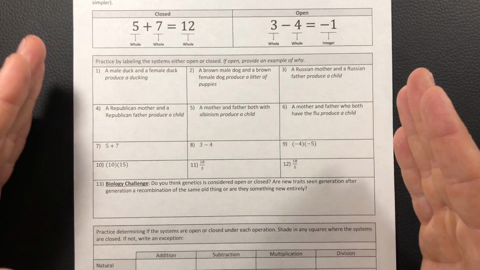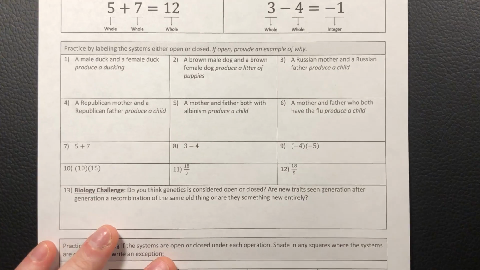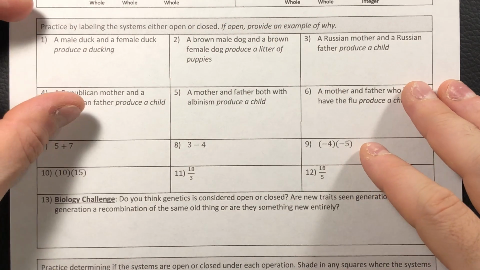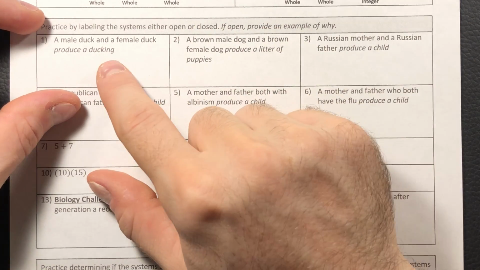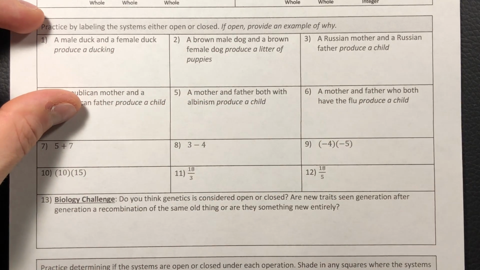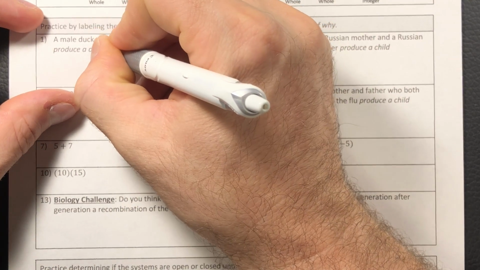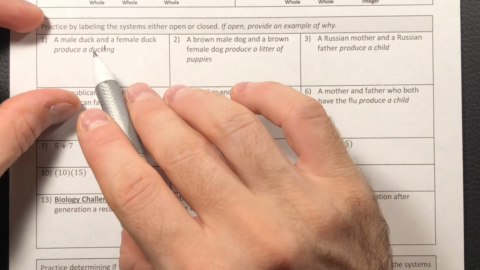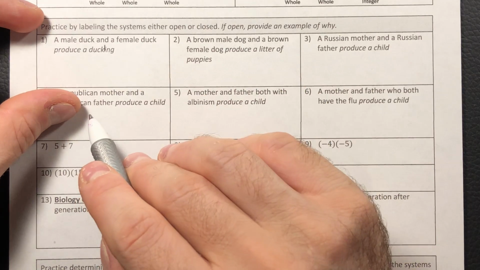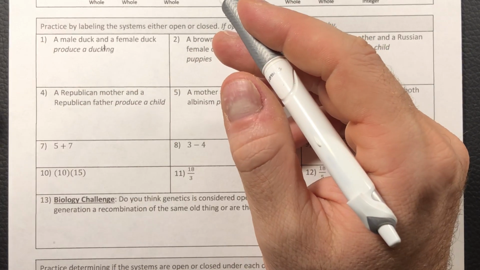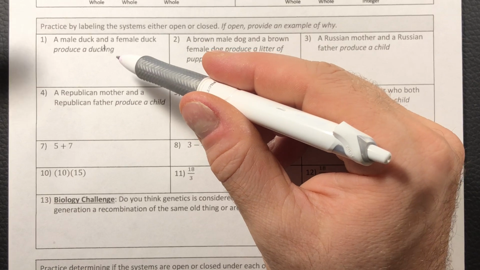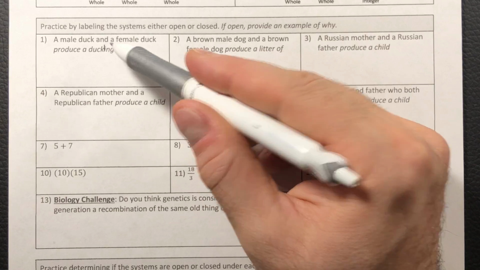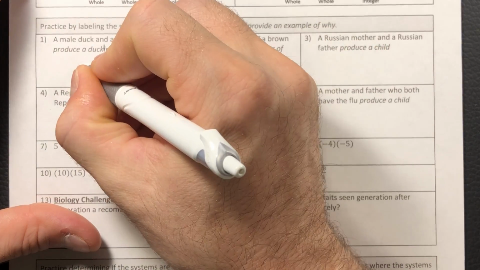So here are some abstract examples for those of you who still need to wrap your mind around what is going on. We have a male duck and a female duck produce, it should be duckling, but we're going to go with that. So we have a male duck and a female duck produce a duckling. Is this duckling different than what came before it? Well, we know through evolution it's a little bit different. It might be a little bigger, a little faster, a little stronger, but overall it's going to be a duck. So this is going to be a closed system.